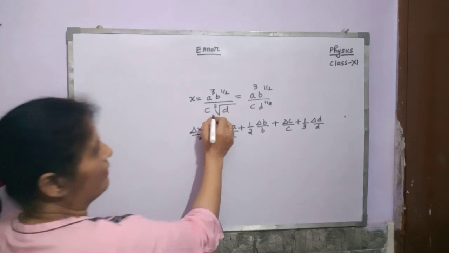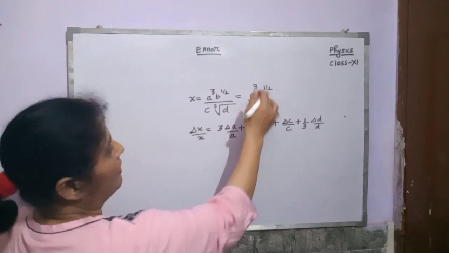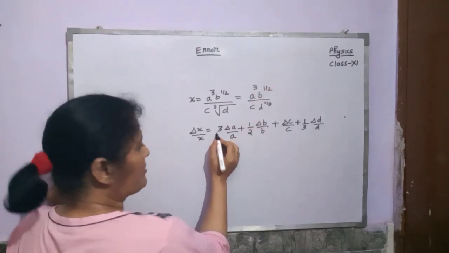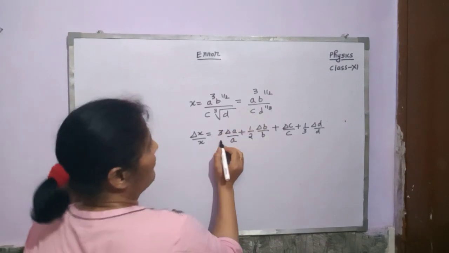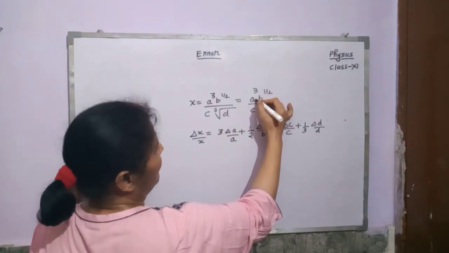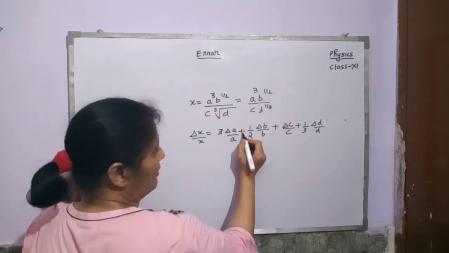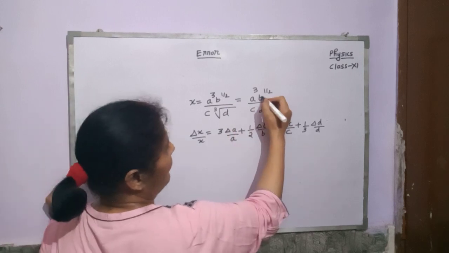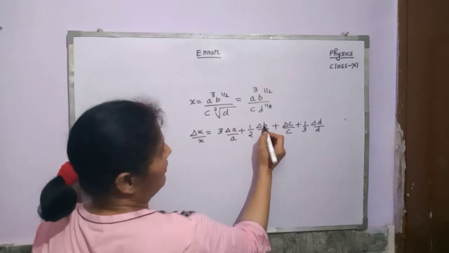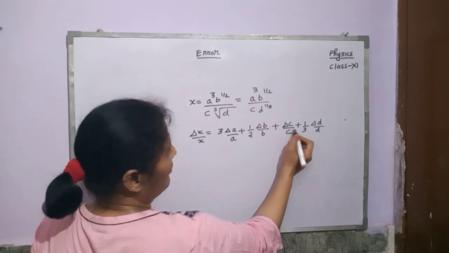First of all, you write this in simplified form in this way. The power comes outside, and you have to write the relative error in a, that means delta a upon a, with its power outside, and the relative error in b as delta b upon b. Here the power is 1, therefore here is only delta c upon c.